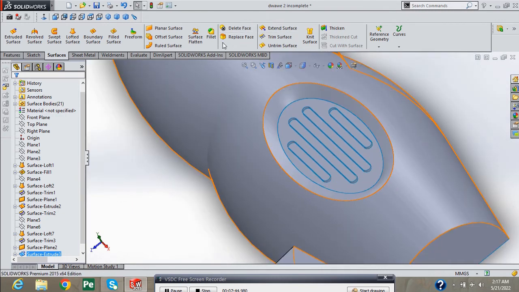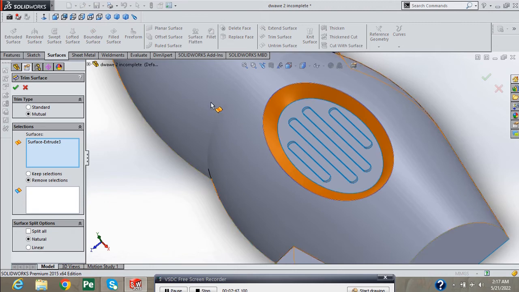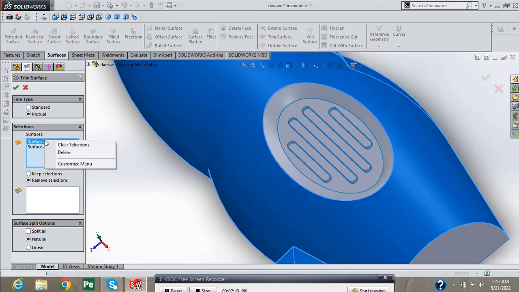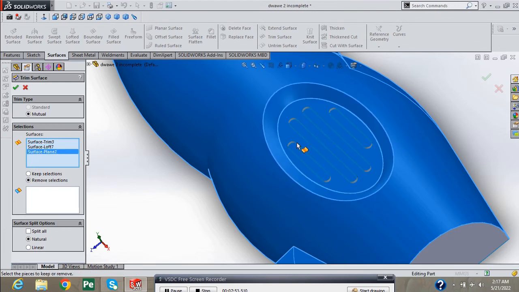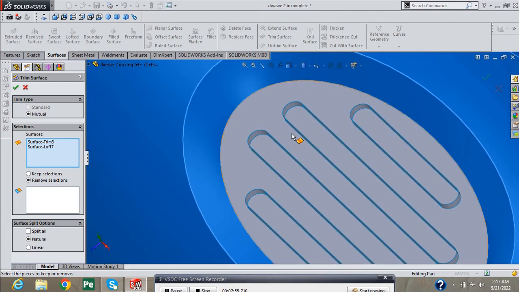Now select trim surface. Remove this selection and again select all surfaces.